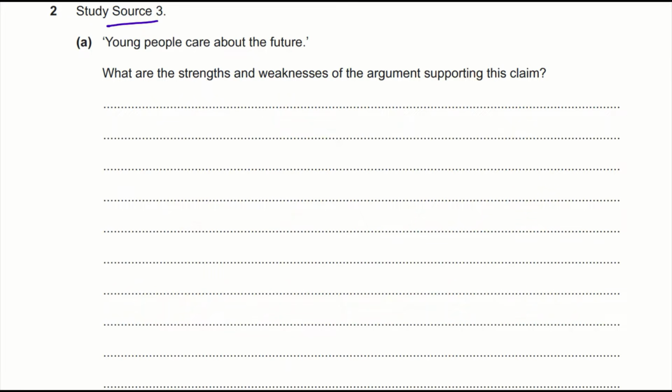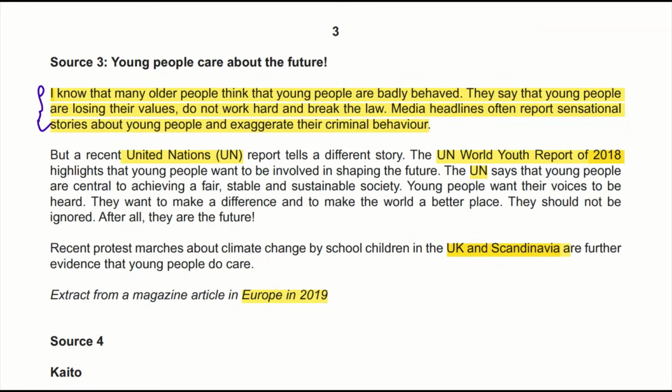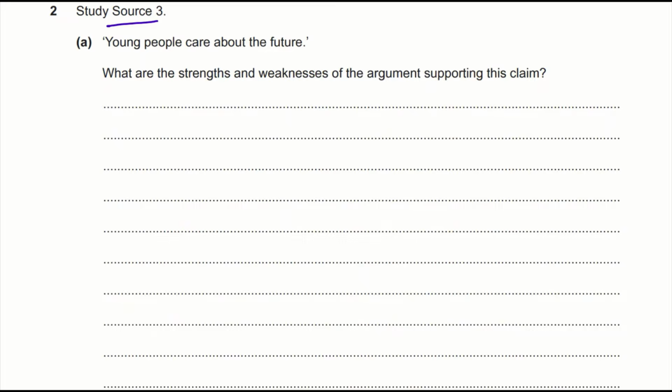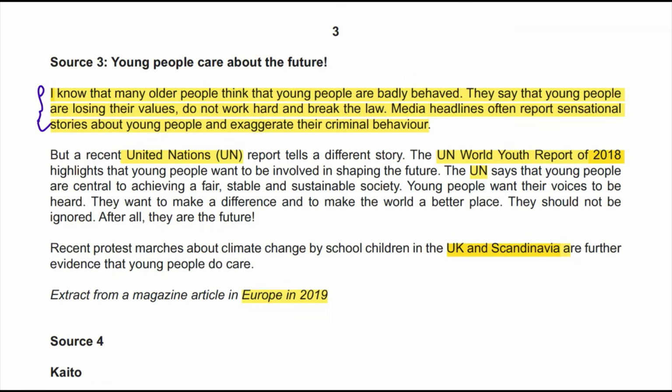I'm just lifting from the mark scheme so that we can get the proper idea of this insert, source 3. Okay, however, the writer does not appeal much to statistical and factual evidence, and there is some emotional touch to it, like, after all, their future, the exclamatory mark there.